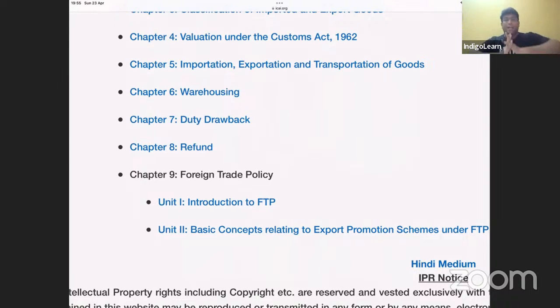So, friends, with this, we are done with revising once for all the interesting topic called customs and FTP, which has got a weightage of about 25 marks in the examination, on which we can't take any chance because there is a high probability that a good number of questions will come in the exam, and it is a very, very scoring area. And I always say to students that out of this 25 marks, you have to aim to get a minimum of 15 to 20 marks, so that you will have a good cushion to score some interesting marks in GST. And indirect tax laws is one such paper where there is a high probability that we get an exemption in the examination.